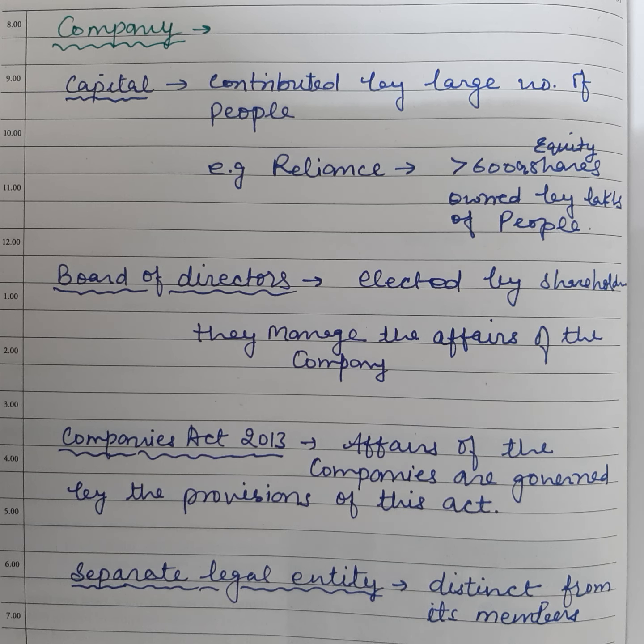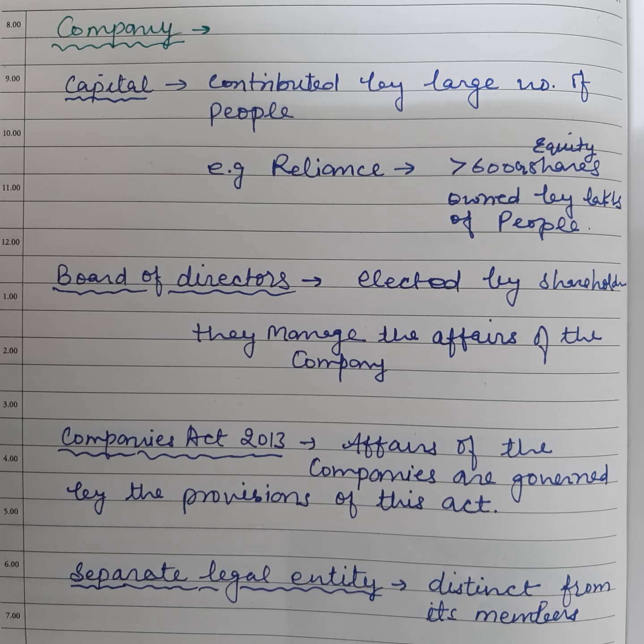If they have to have a contract, or they have to do certain things, they have to follow simply the provisions of the Companies Act 2013. So any contract, any agreement, or any other thing which is not in accordance with the Companies Act 2013 will be void, and the board of directors cannot do that. Next, a body corporate or a company has a separate legal entity which is distinct from its members. So a member is not liable for the acts of a company, and similarly a company is not liable for the acts of its members.